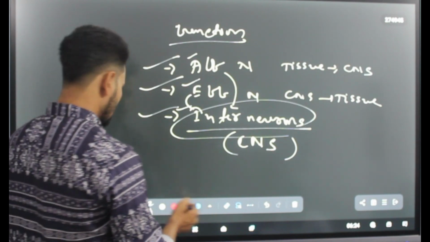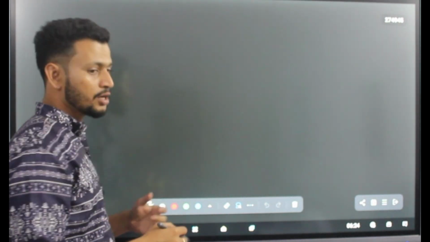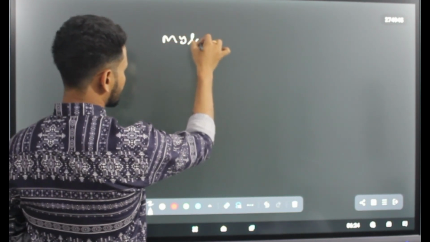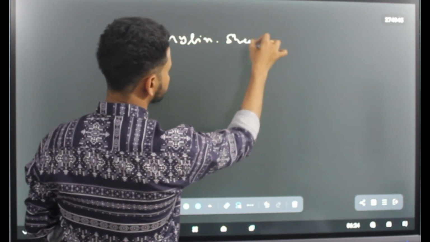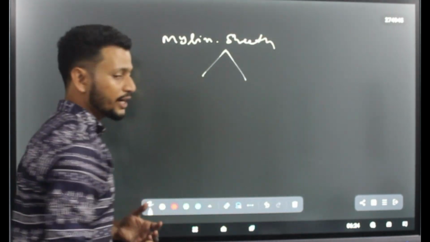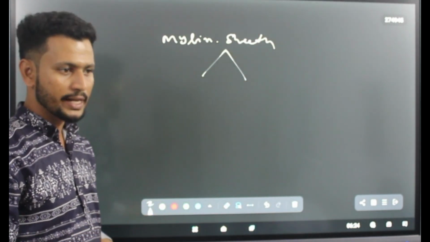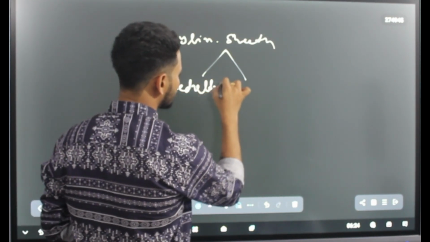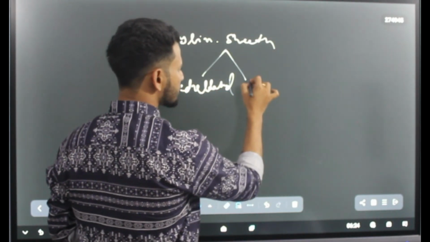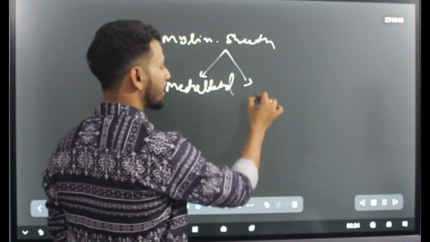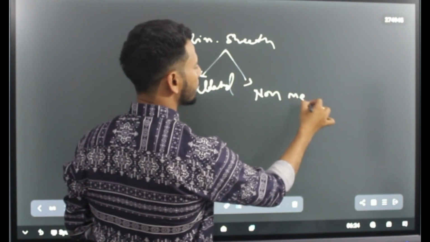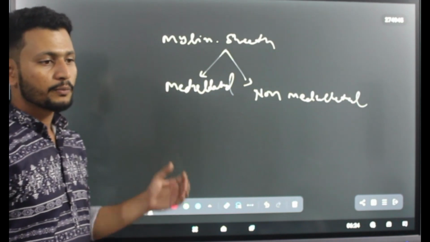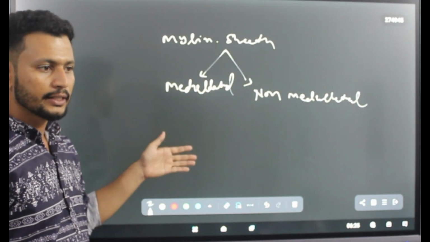Okay. Now, last we will be discussing the classification according to the presence of myelin sheath. Again, it is divided into two types. If the myelin sheath is present, that will be called modulated, and if the myelin sheath is absent, simply you can say non-modulated.